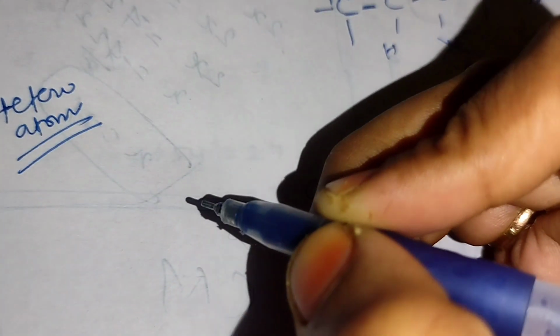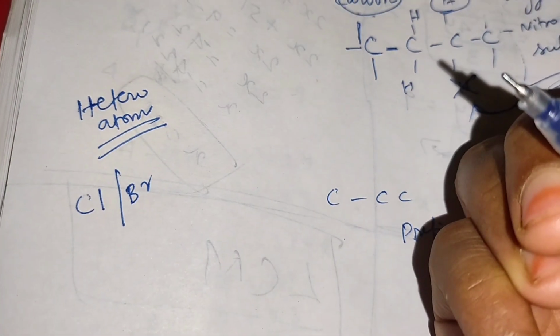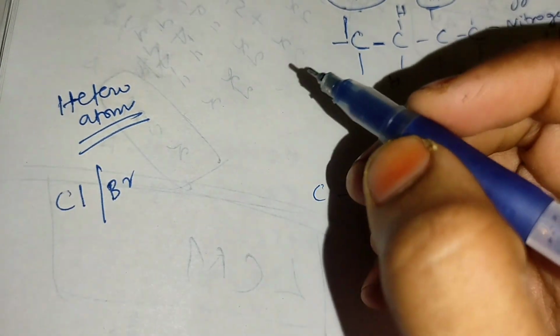For example, the heteroatoms I said: halogens, oxygen, nitrogen and sulfur. Here, among heteroatoms, I am taking chlorine or bromine. And what is the class of compounds?